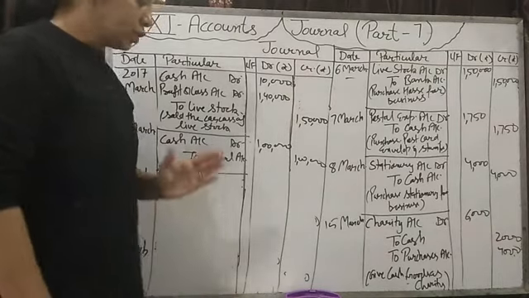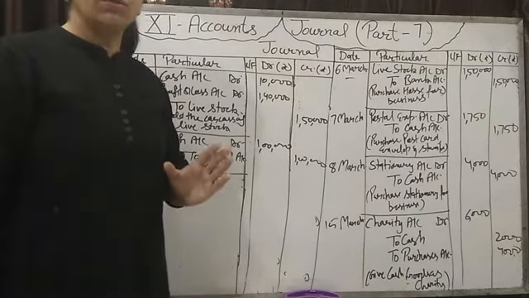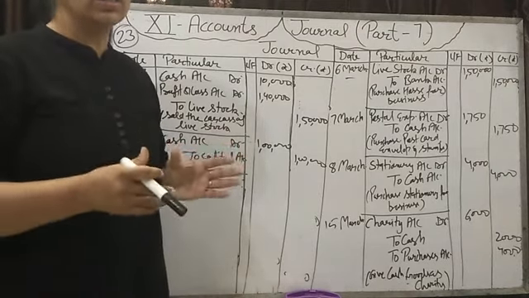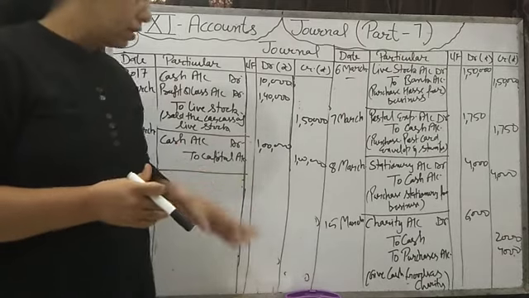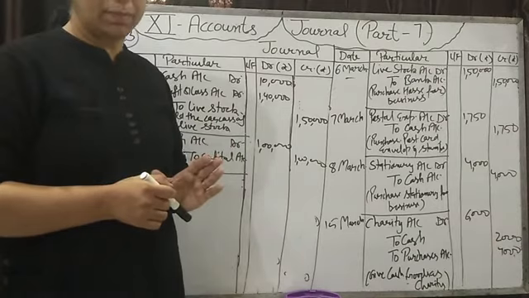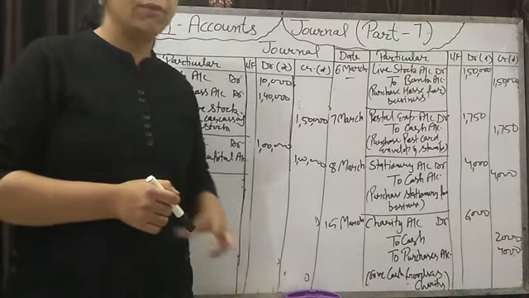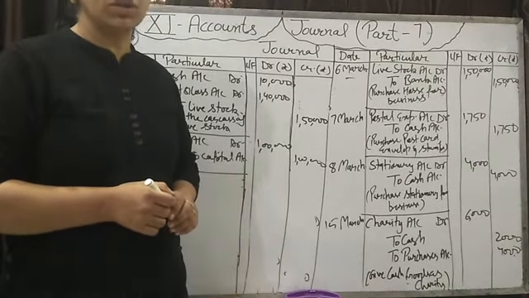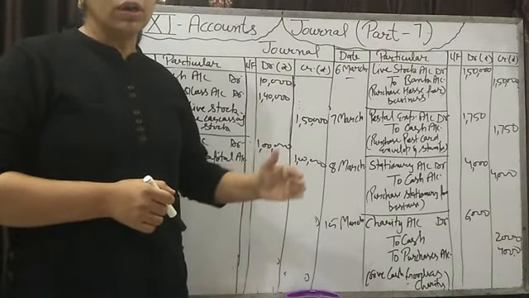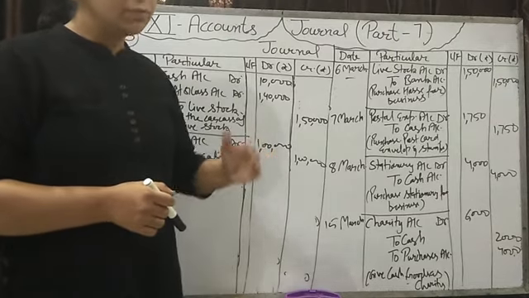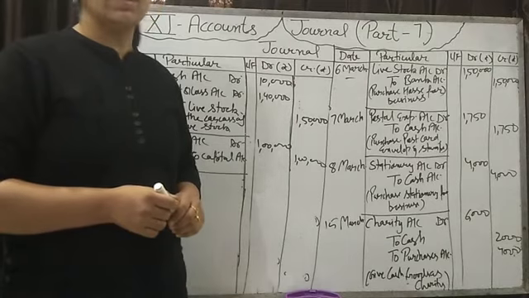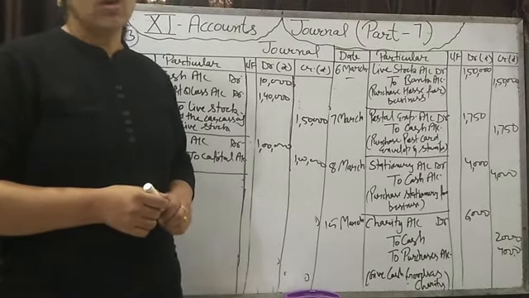See, the total rent paid is rupees 1,20,000, but the whole rent is not an expense of business, because it's given that 1/3 of the building is occupied for residential purpose. Then 1/3 of the 1,20,000 rent, rupees 40,000, will be the expense of owner. So when the firm pays this whole amount 1,20,000, 40,000 will be charged as a drawing account.